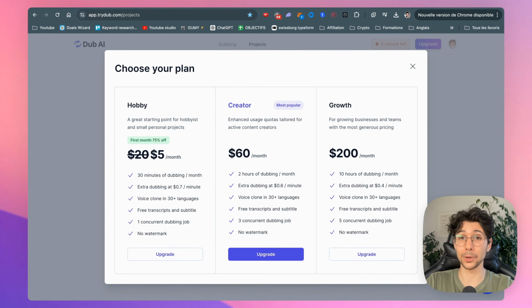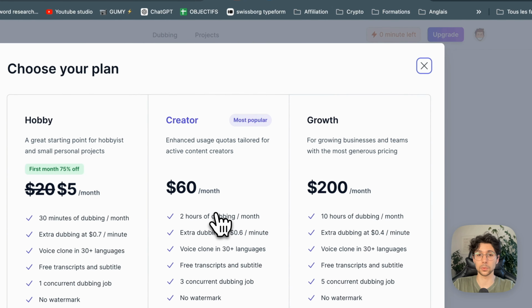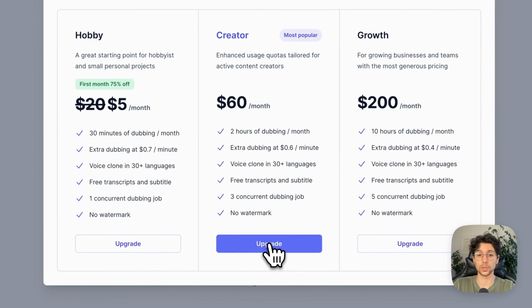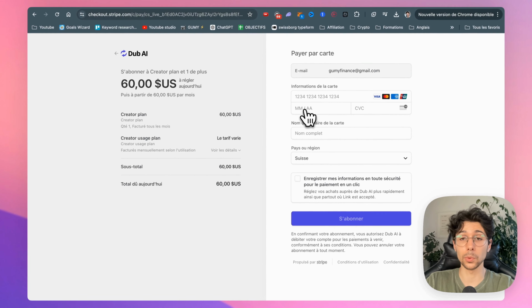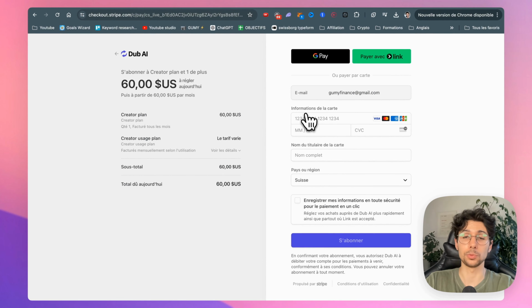And then if you want to upgrade to a paid version, simply click on the purple button here at the bottom, and then simply enter your banking information. You can pay with Google Pay, Apple Pay as well, and then automatically your subscription will be activated, and then you will be able to translate lots of videos in a super simple way with AI.